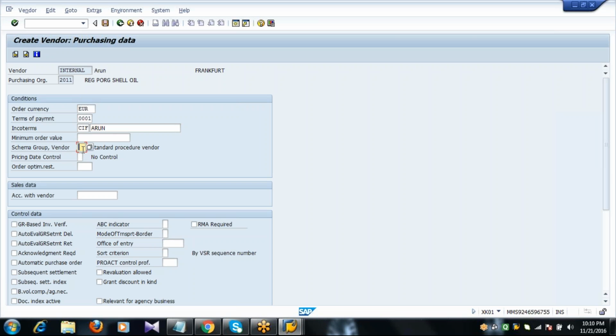Next here you have schema group vendor. This parameter we are going to use in a topic called pricing procedure. There this parameter plays a major role. So what is the function of this schema group vendor? The main function of schema group vendor is to identify the right prices and the conditions maintained for the vendor.